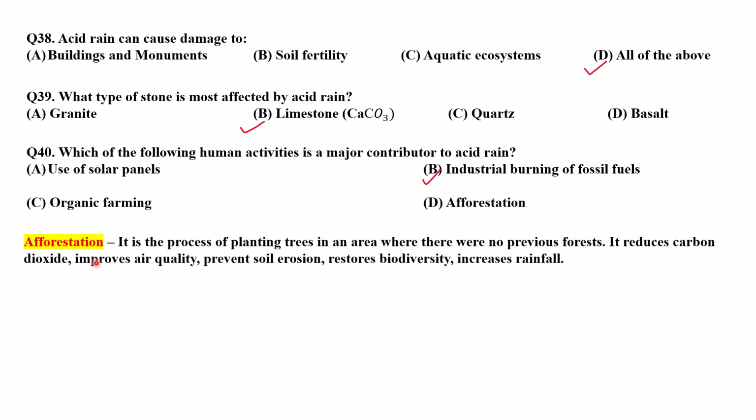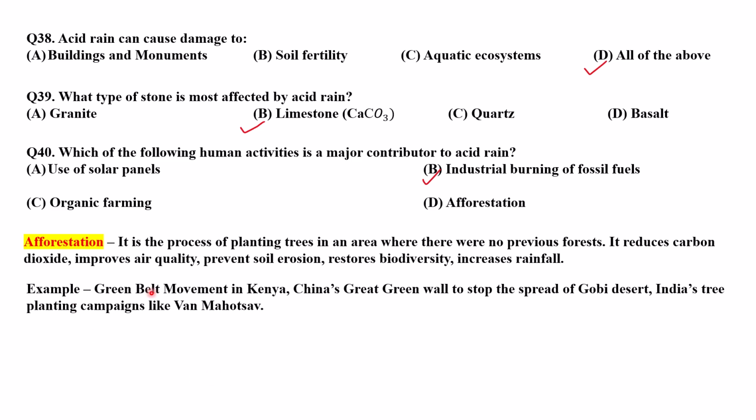Now, what is the meaning of afforestation? Here you can see in this option the term afforestation comes, right? So you must be aware of it also. It is a process of planting trees in an area where there was no previous forest or there are fewer trees. It reduces carbon dioxide, improves air quality, prevents soil erosion, restores biodiversity and increases rainfall. So these are the advantages of afforestation. Examples: the Green Belt Movement in Kenya, China's Great Green Wall to stop the spread of the Gobi Desert, and